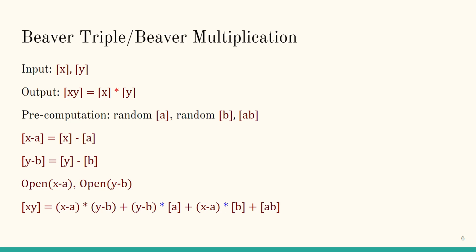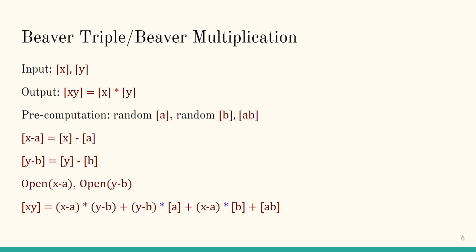In order to multiply two secret shared values, the parties will utilize pre-computed secret shares of a random value a, shares of a random value b, as well as shares of ab. By computing x minus a and y minus b, then opening or reconstructing those values, the parties can obtain the secret share of product xy using that formula shown above.